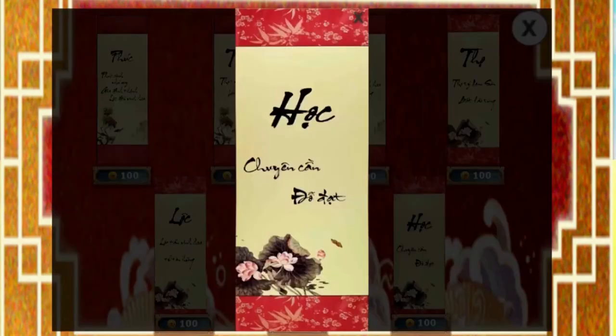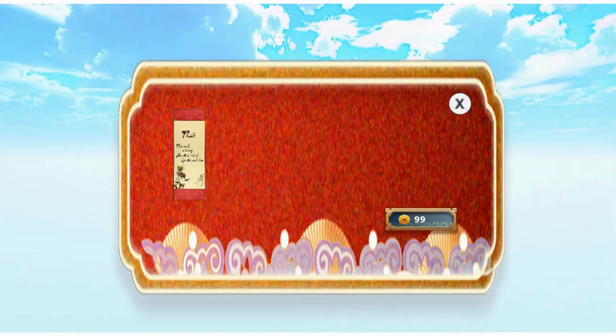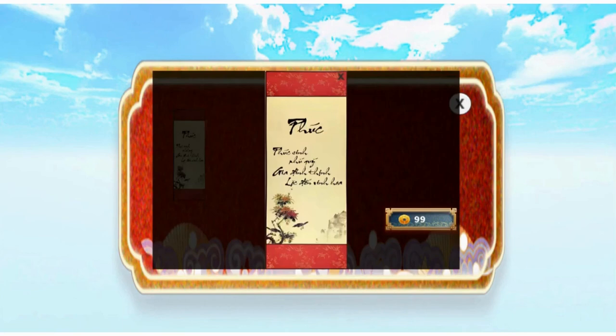Users use the coins obtained from the quiz game to get the papers. A calligraphic paper needs 100 coins to exchange. Items contains the total amount of coins the user has through the quiz game and what the user has redeemed.